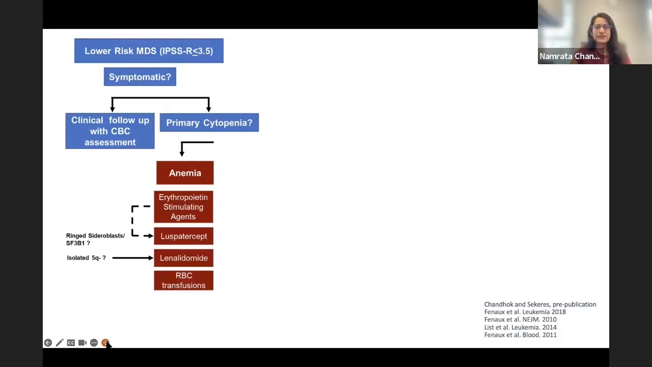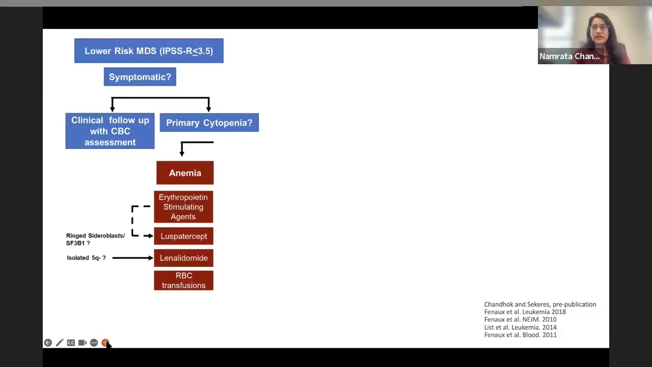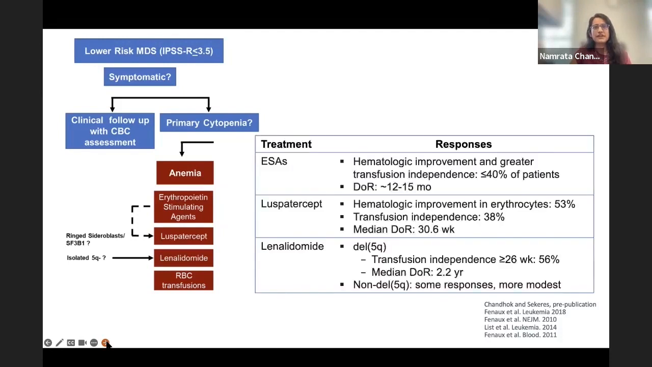And in this subpopulation, approximately half of all patients in the luspatercept arm had a hematologic improvement compared to 12% in the placebo arm. And transfusion independence was achieved in 38% compared to 13% in the placebo arm, with a median of 30.6 weeks in the luspatercept arm compared to 13.6 in the placebo arm.